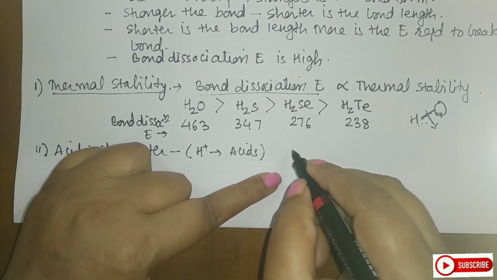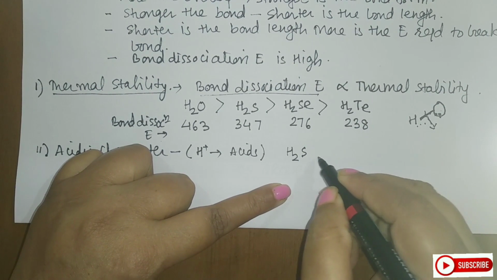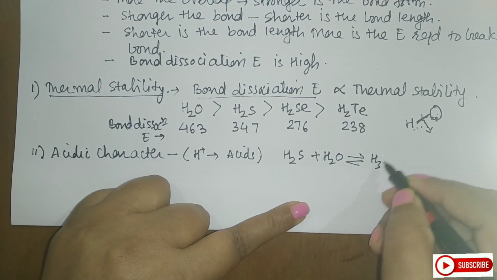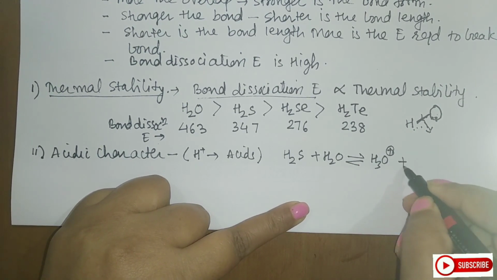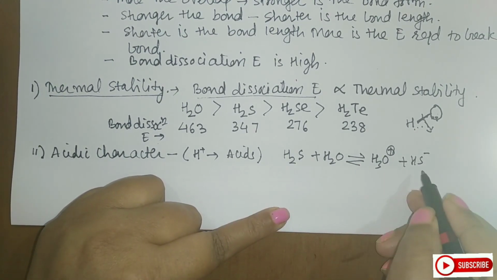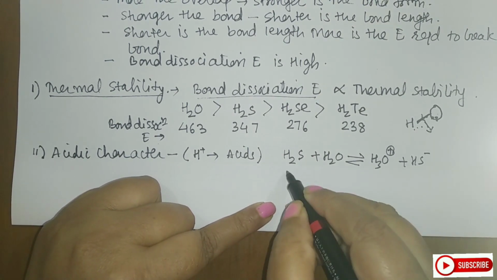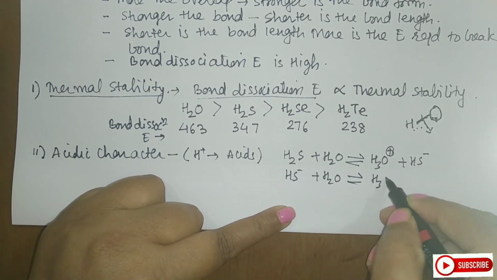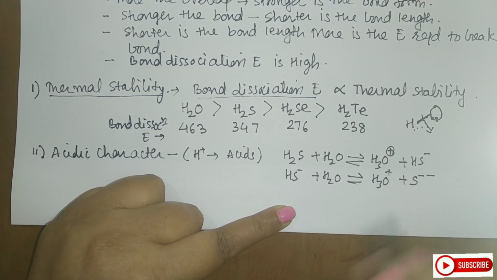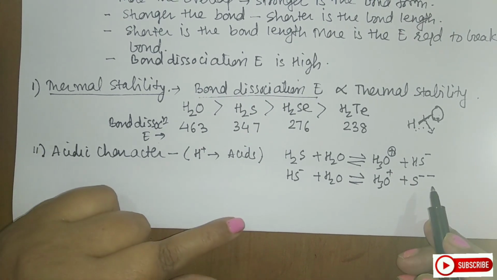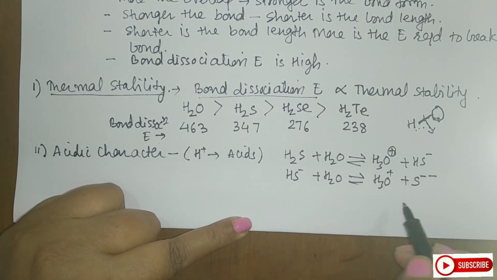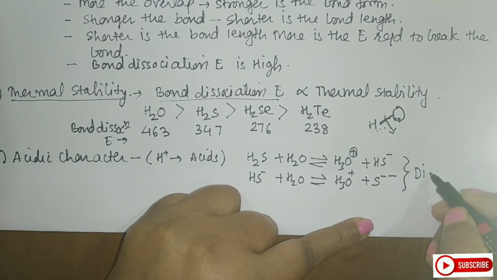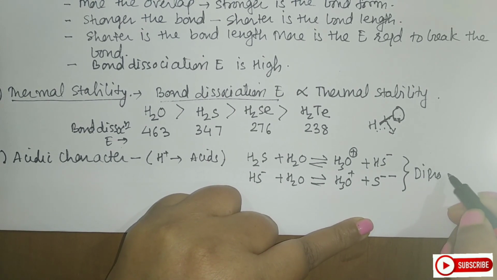Because if I see the hydride here like H2S, if I add this to water, on the basis of the Lowry-Bronsted concept, I see that this is your hydronium and HS⁻ is formed. Now this HS⁻ again has a proton. So when HS⁻ is dissolved in water, it will give you hydronium ion plus S²⁻, the sulfide ion is formed. So if you see this, 2 times it can release the proton, and therefore they are weak diprotic acids. Di means 2, protic means proton. So they are diprotic